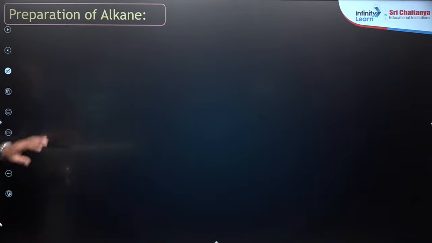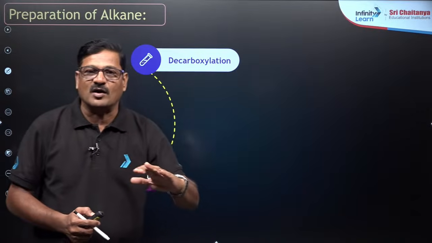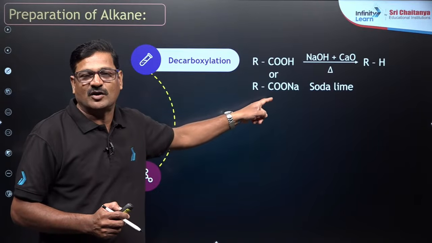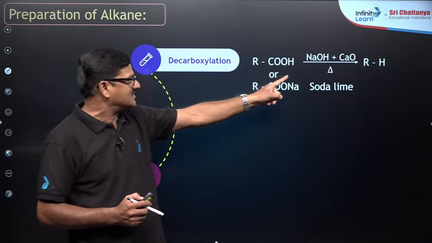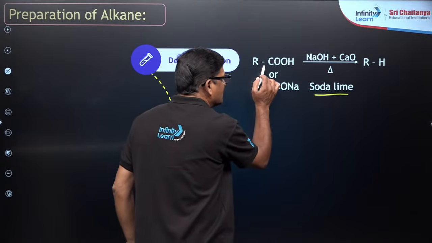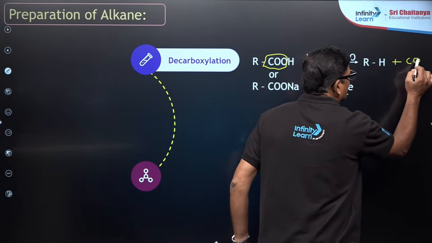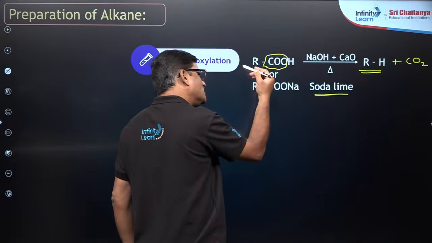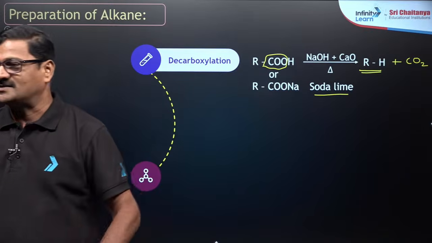One more reaction, preparation of alkanes from decarboxylation. Removal of carboxylic group is called decarboxylation. For that you need a decarboxylating agent like calcium oxide and sodium hydroxide, which is called soda lime. In that, the carboxylic group is eliminated as carbon dioxide, so that you are going to get an alkane. You can use sodium carboxylate and you can use carboxylic acid.